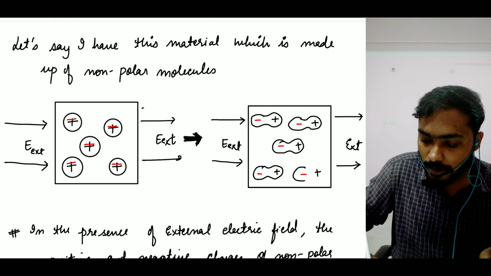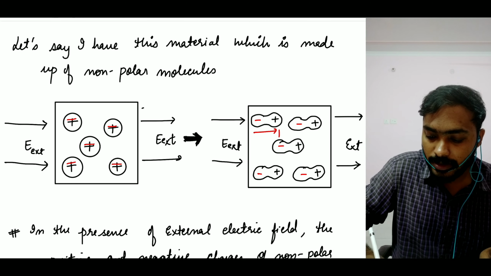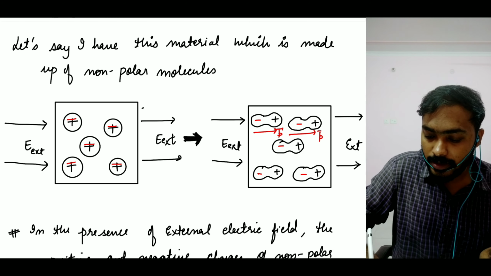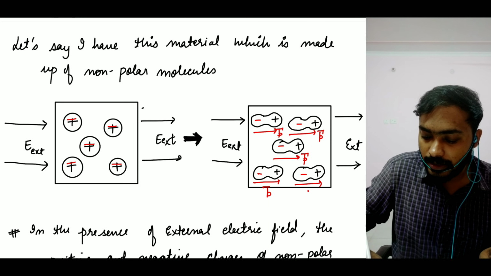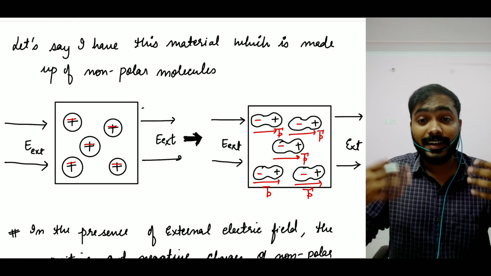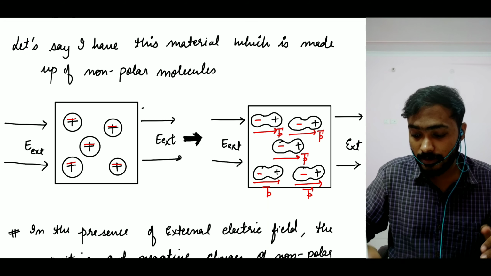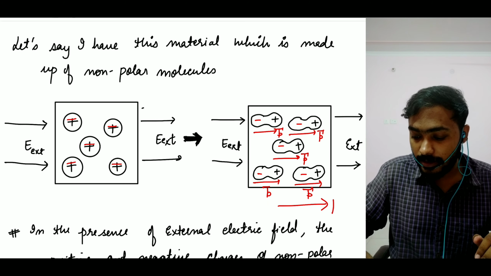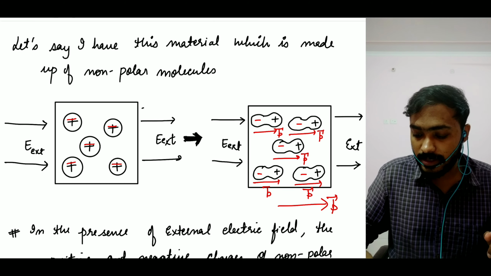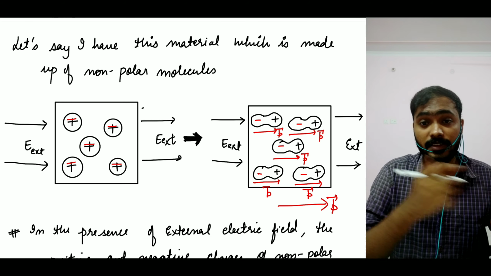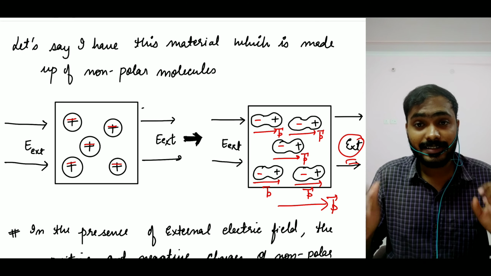There is a dipole moment here, here, here, and here. So you can see a net dipole moment is gained by the material which is made up of non-polar molecules. The net dipole moment is in the same direction as that of your external electric field, right?